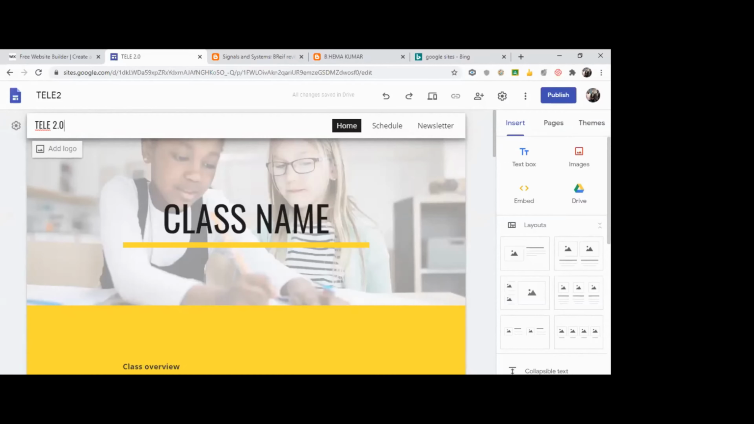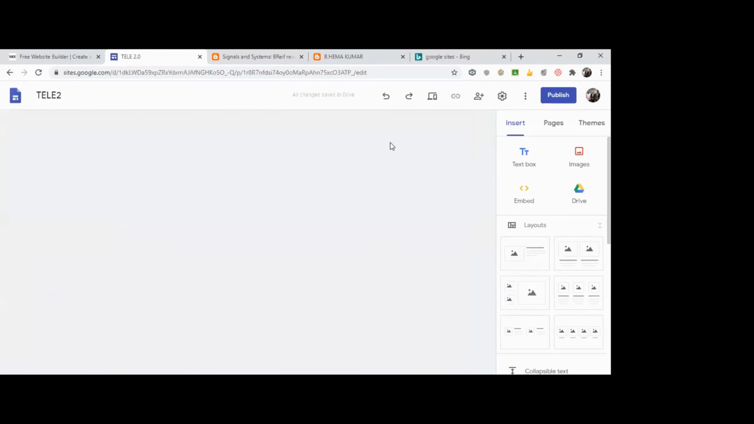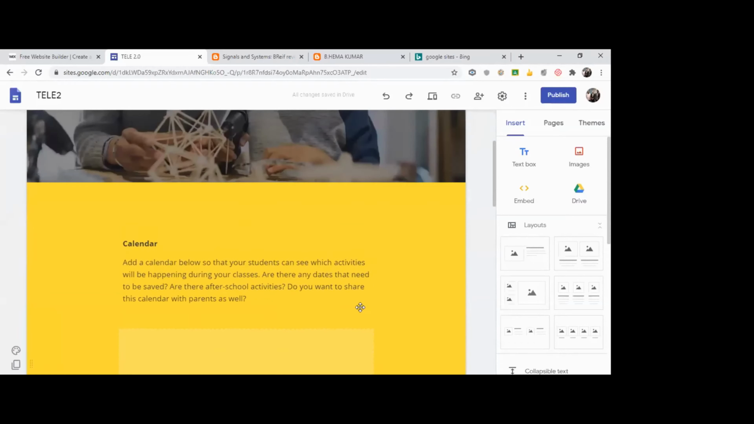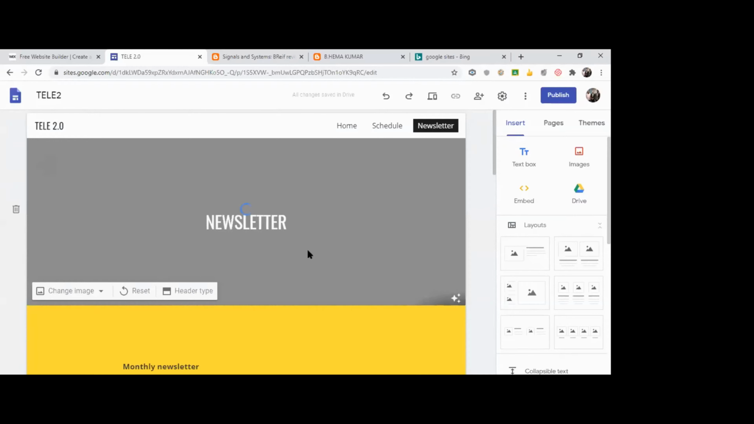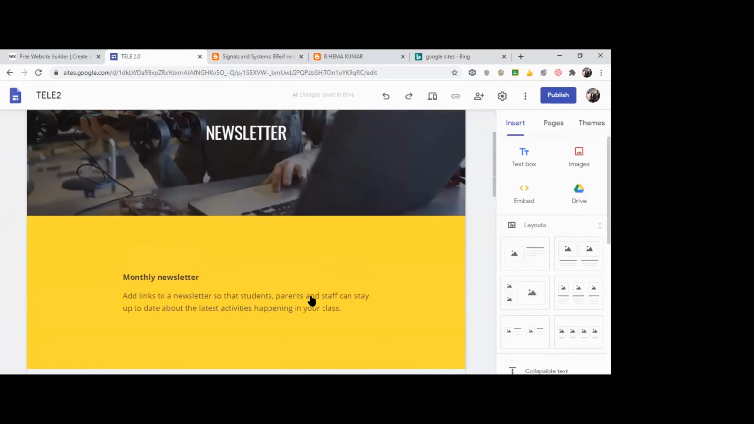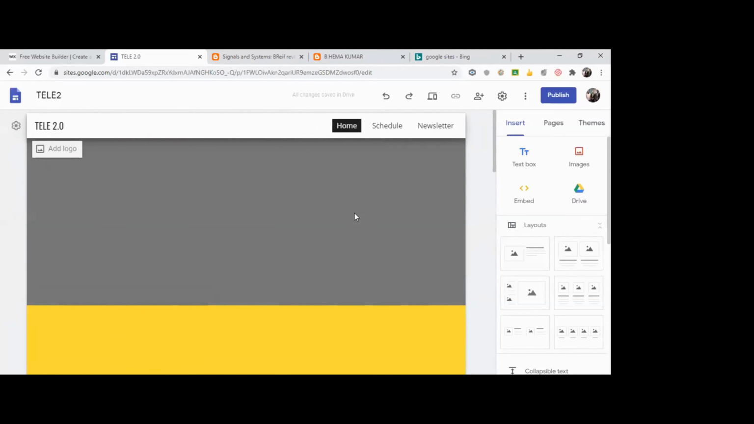On the right side, you see you have 3 tabs: insert, pages, themes. As of now, by default, they have created 3 pages, I suppose: home, schedule for the class, and a newsletter for the class. Home is there. If I click on schedule, it's landing on another page. Similarly, I click on newsletter, it's landing on another page. So this is already available in this template.